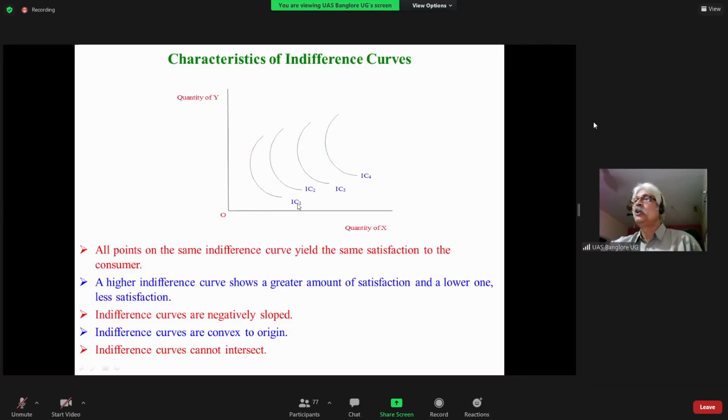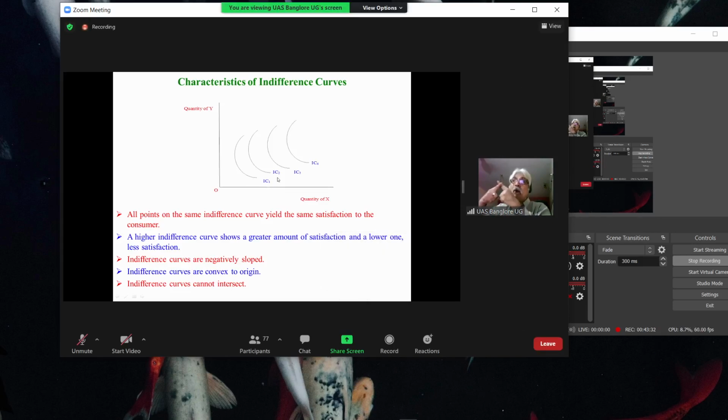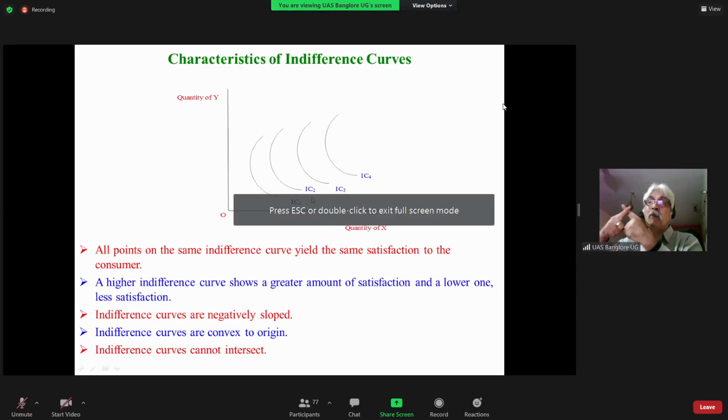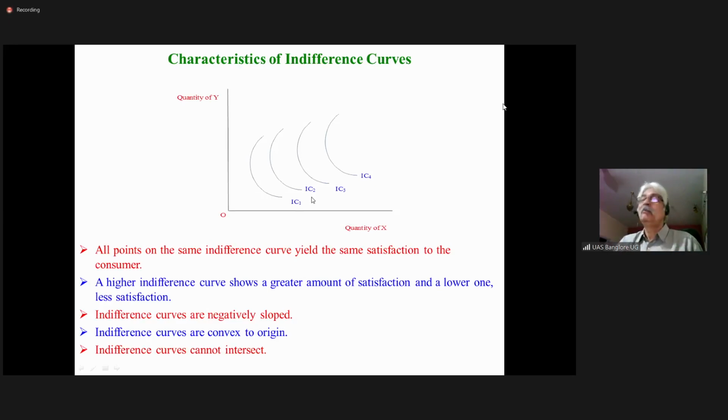Why? Because IC1 indicates lower satisfaction, IC2 indicates higher satisfaction. If two indifference curves cut each other at the point of intersection, the point where the two meet, they would have to be equal. It cannot be, because they represent different levels of satisfaction. So indifference curves cannot intersect. Are you clear? If you are clear, I'll move to the next slide.